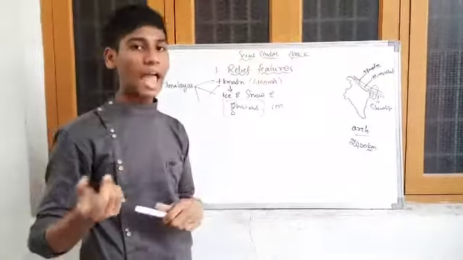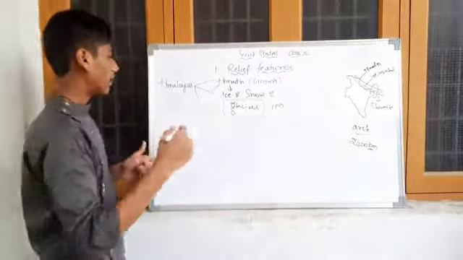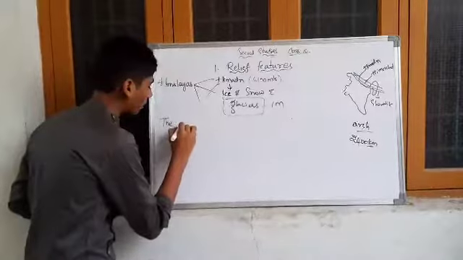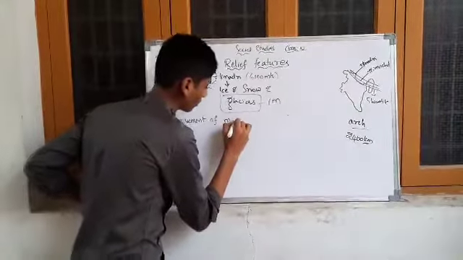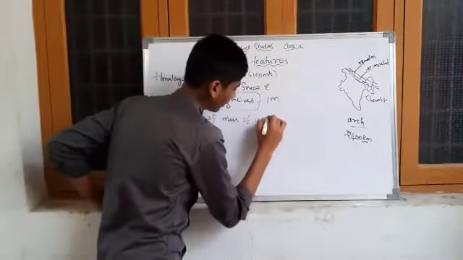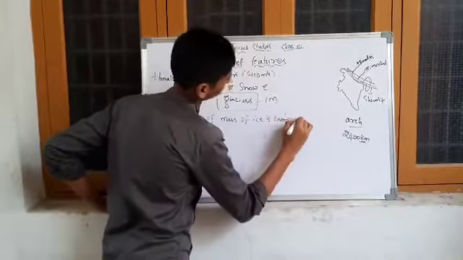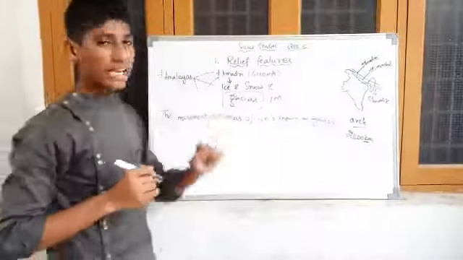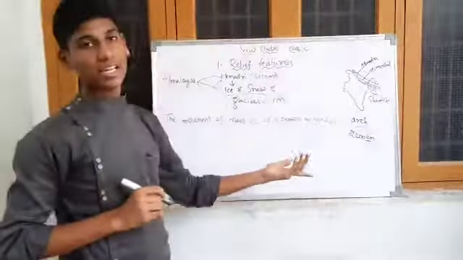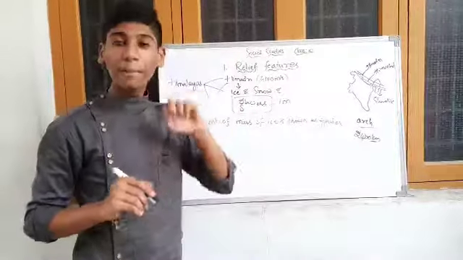What is meant by a glacier? The movement of a mass of ice is known as a glacier. Glaciers are the source of perennial rivers.